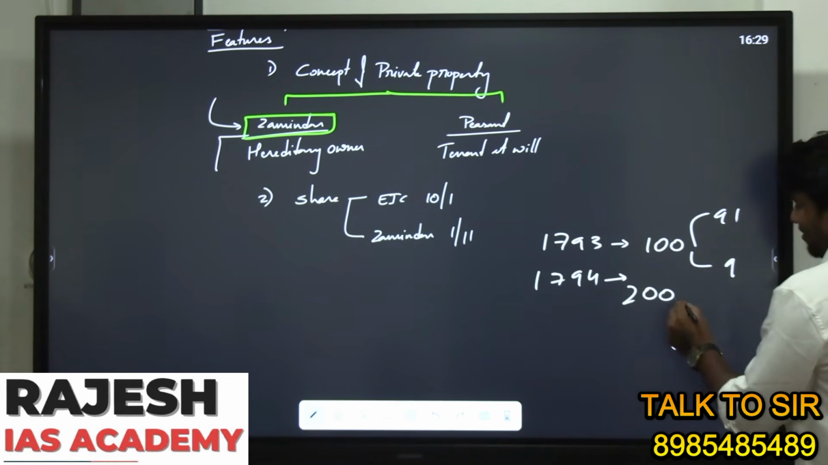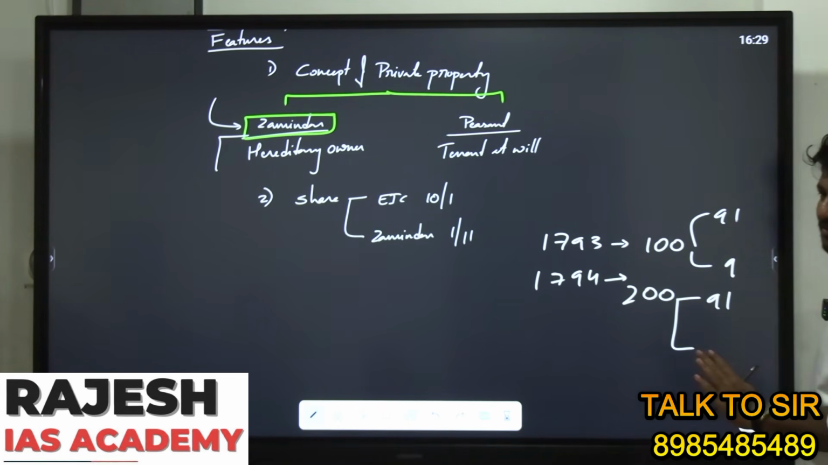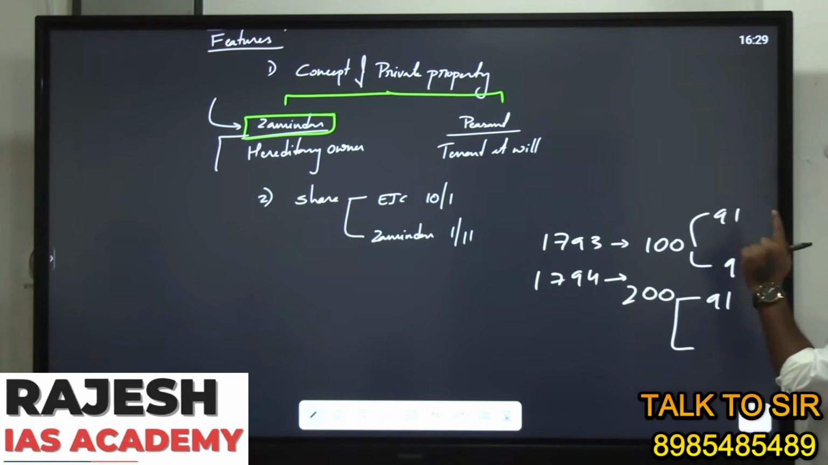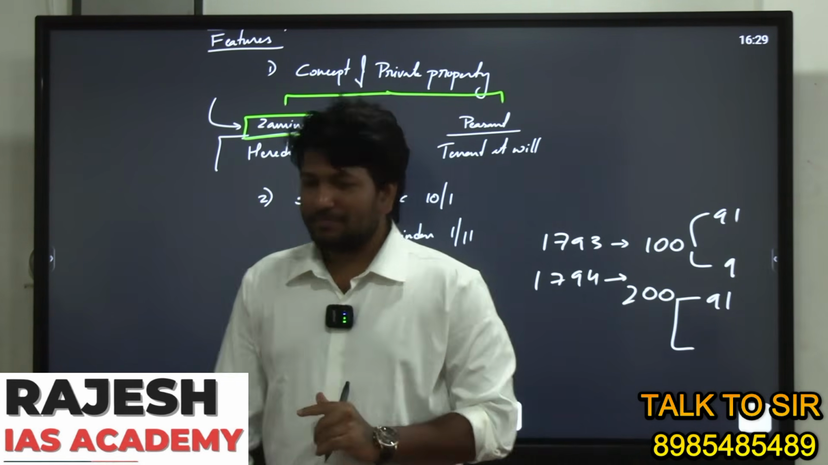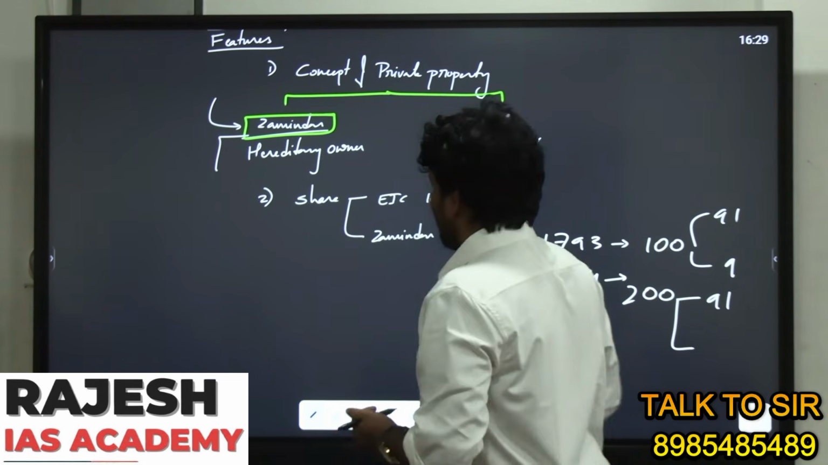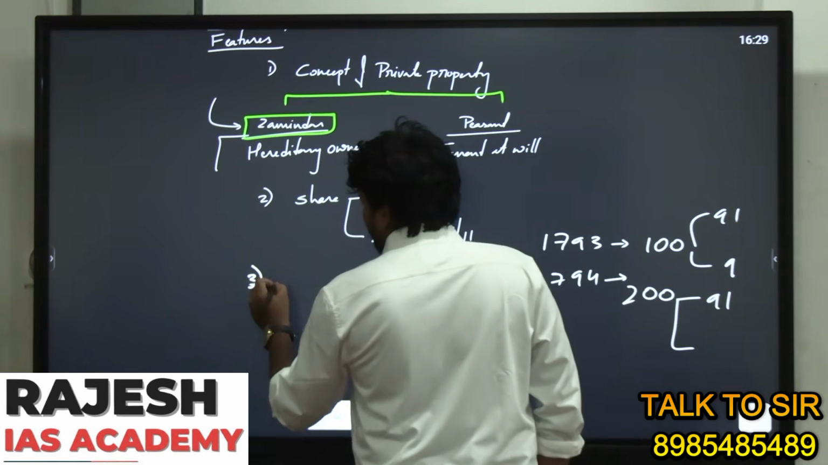Company ki it is 91 only. That is the meaning of permanent. Clear? So, third point: the base year is fixed.